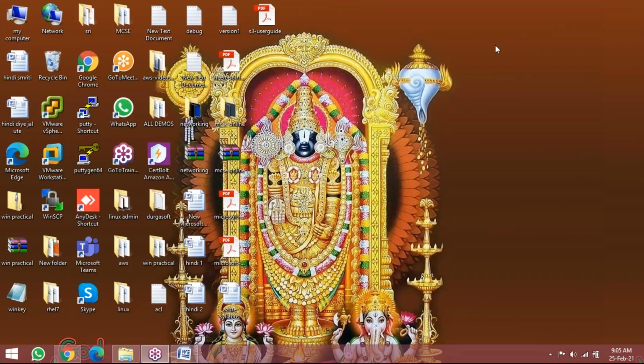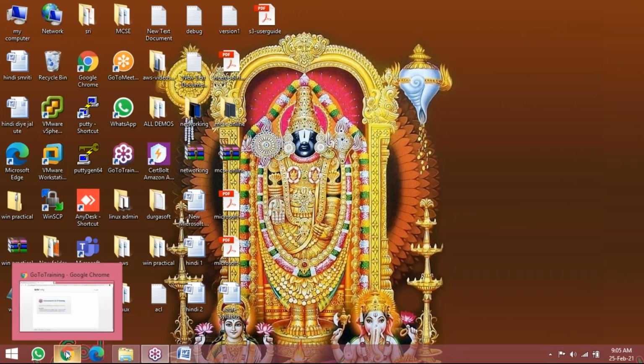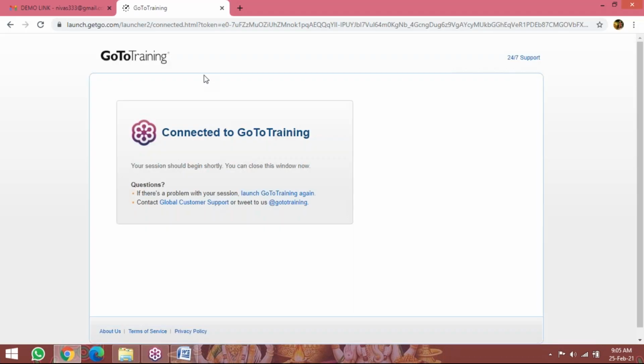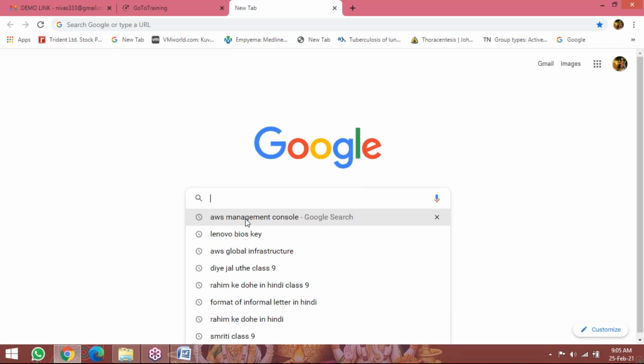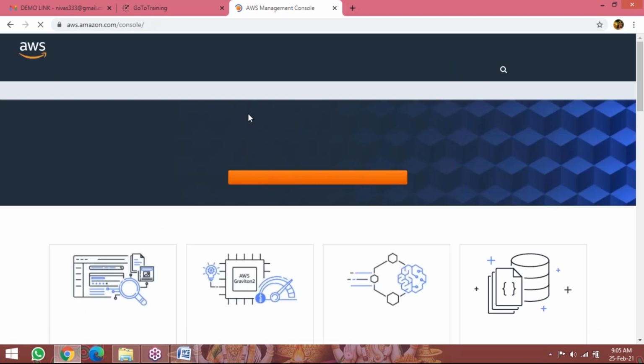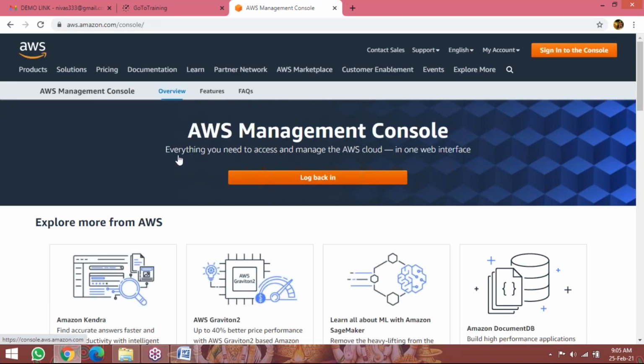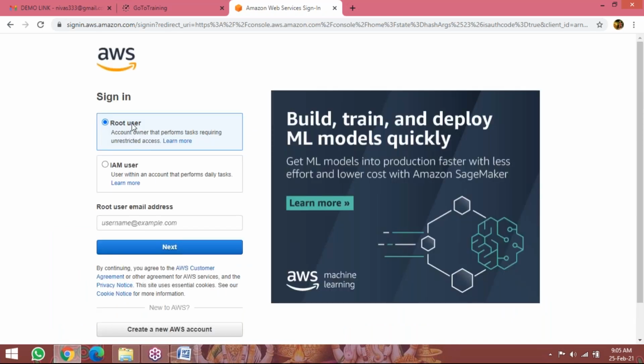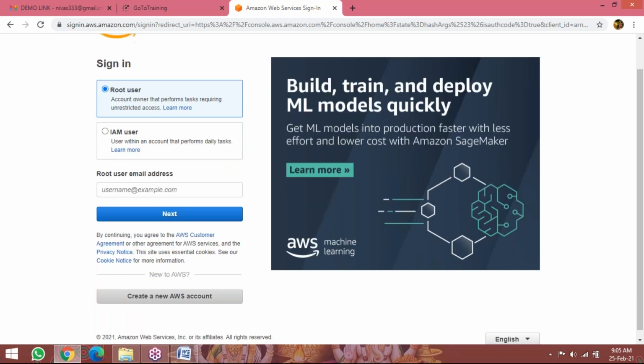Now, how to launch Linux and Windows server instances, we are going to see. Go to the AWS Management Console. Log into your AWS Management Console. Here, log in as a root user. You have to create the account. If you don't have an account, create a new AWS account.